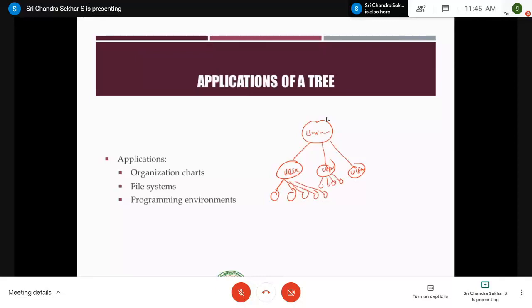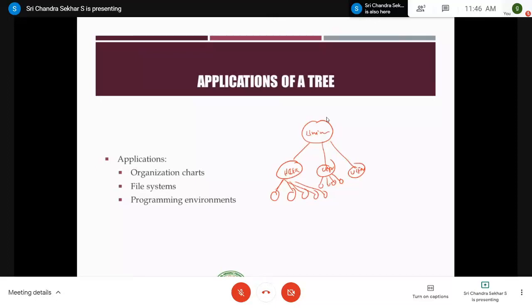To understand the structure of an organization, one can represent it by a tree data structure. Similarly, you can represent the officials also, right? For example, the highest official of any educational institution is the principal. So the principal will be in the top layer, and then after that the vice principal academics and the vice principal finance.